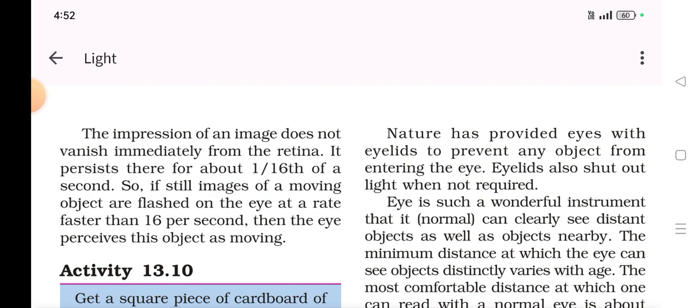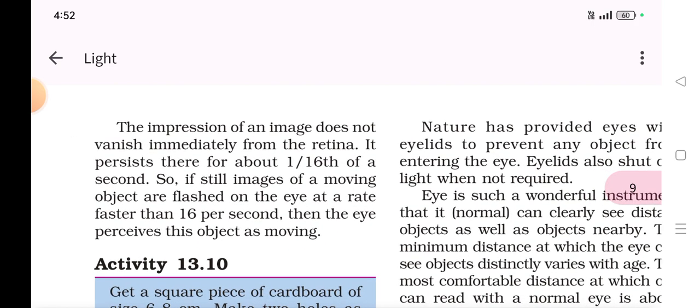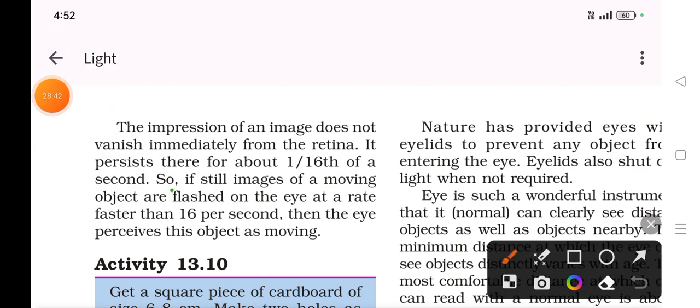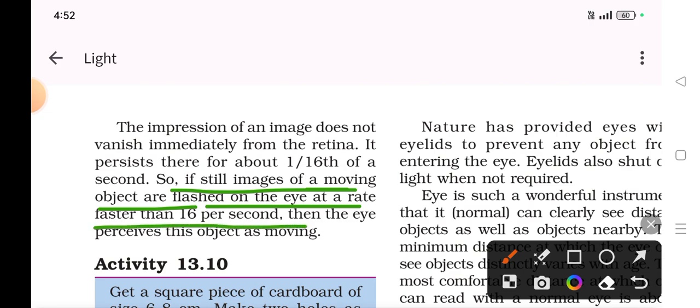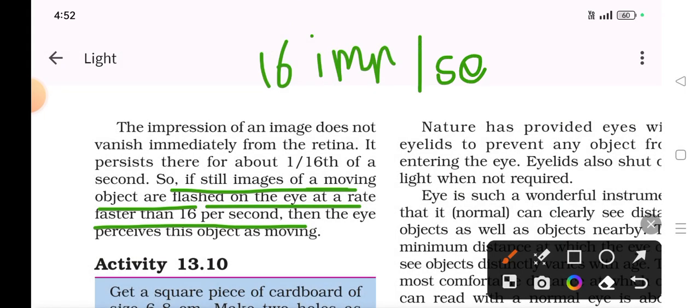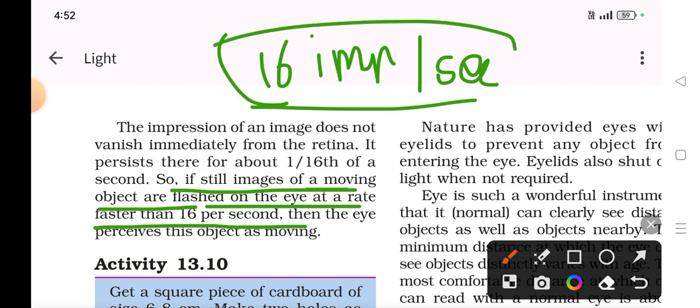So if still images of a moving object are flashed on the eye at a rate faster than 16 per second, then the eye perceives the object as moving. If still images of a moving object are flashed on the eye at a rate faster than 16 images per second, then we see the object as in motion.